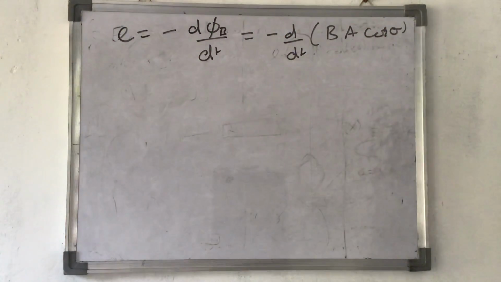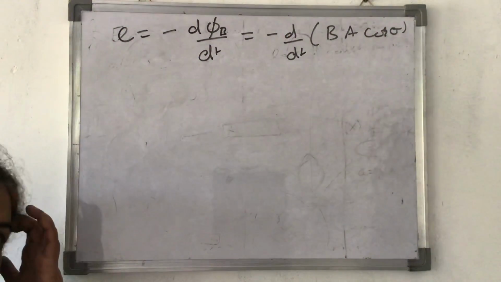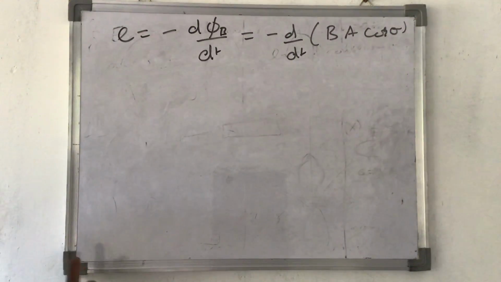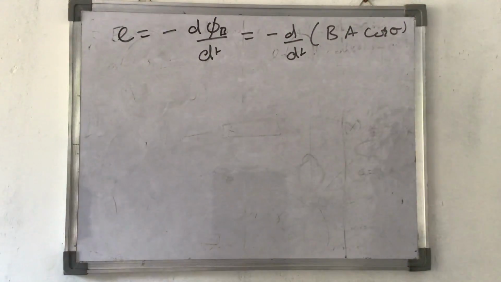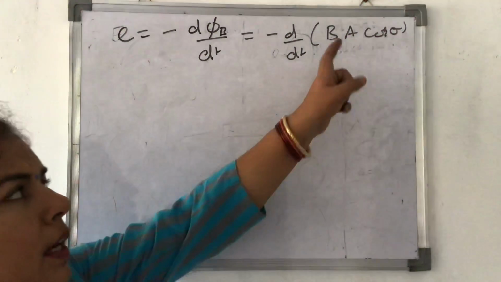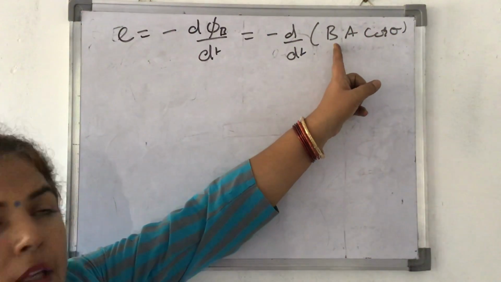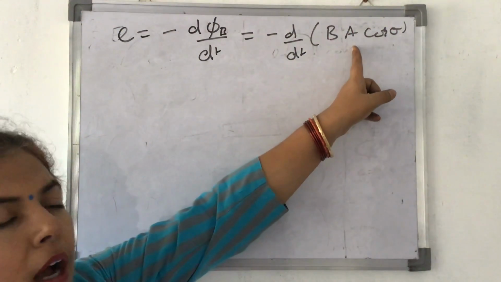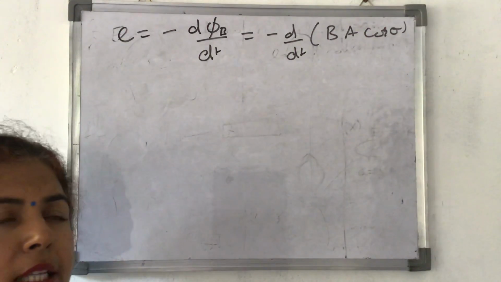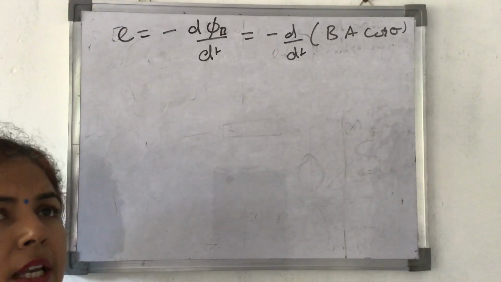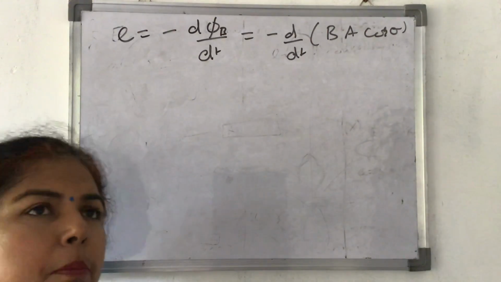This formula itself indicates that in case you change B or you change A or you change theta with respect to time, इन तीनों में से कोई से भी चेंज करते हो तो इंड्यूस्ड ईएमएफ विल बी प्रोड्यूस, बिकॉज मैग्नेटिक फ्लक्स डिपेंड्स अपॉन थ्री फैक्टर्स. It depends upon magnetic field, area and the angle between the magnetic field and the area. In case I vary any of these three things, induced EMF will be produced.